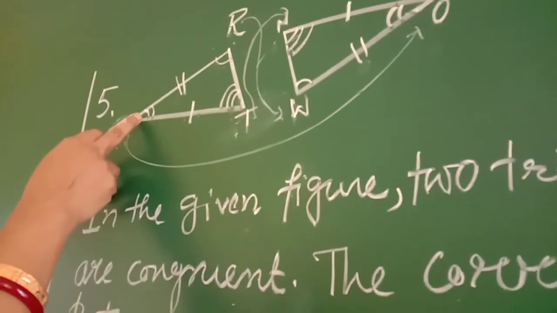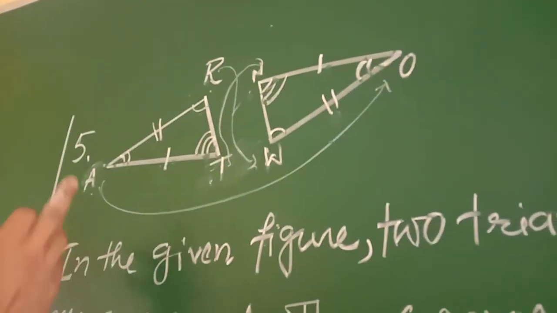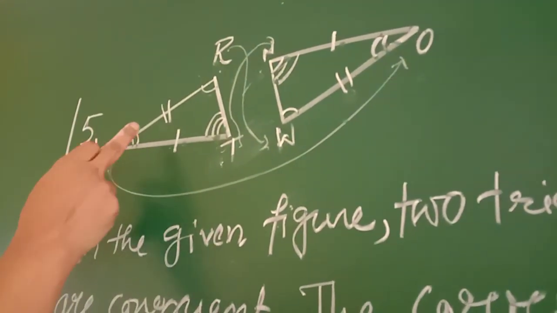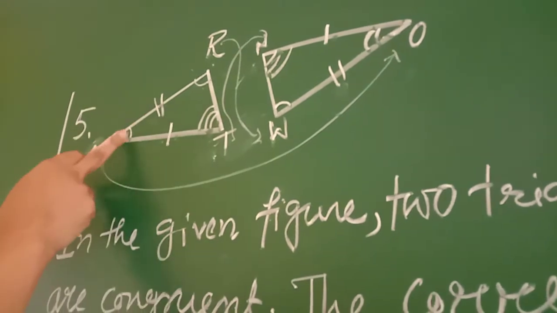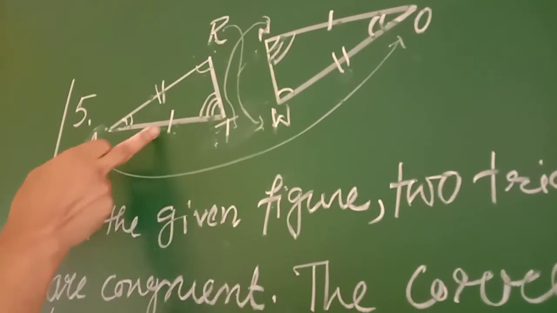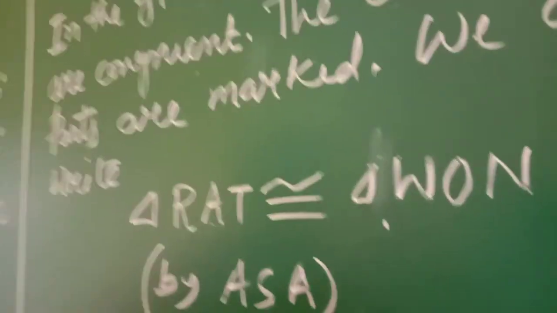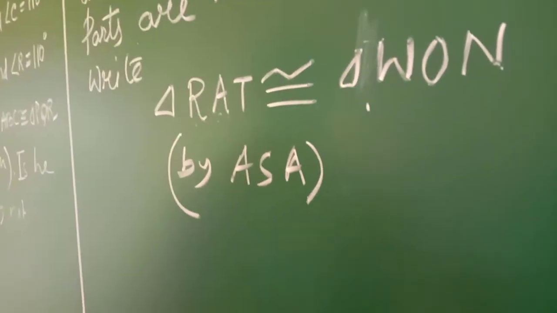You can write angle side angle, or you can use side angle side also. You can use any one, but it should be correct. Come to the next question.